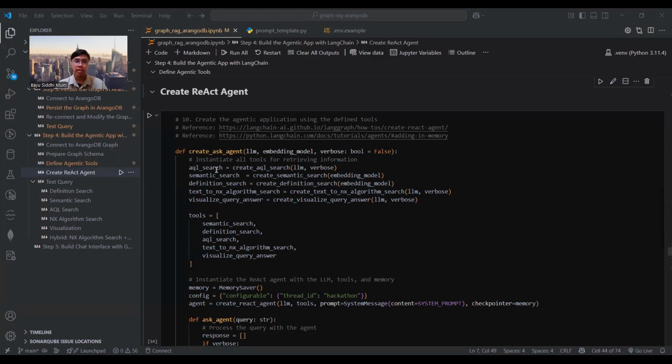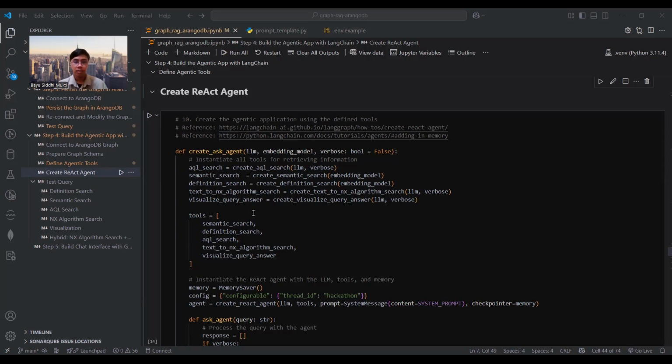The first tool is AQL search. This tool can translate a user query into AQL, or ArangoDB Query Language, for specific graph exploration. Number 2 is semantic search. This tool retrieves relevant text nodes using vector-based similarity search enriched by graph connections, so users can find all the text that is relevant to their query. Number 3 is definition search. It is a specialized semantic search that extracts only definitions of legal terms.